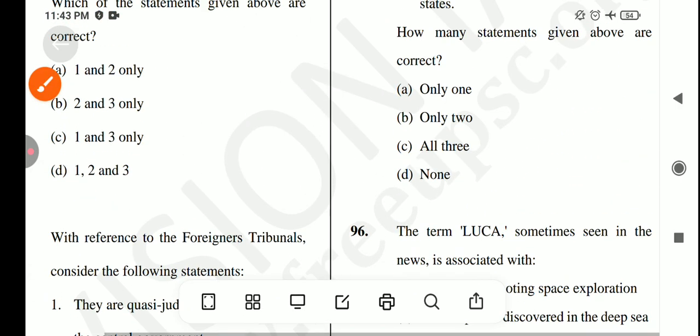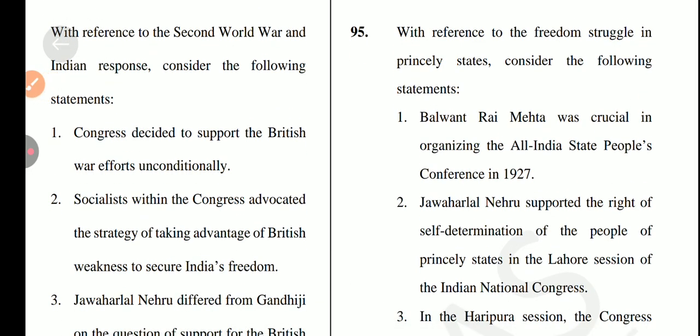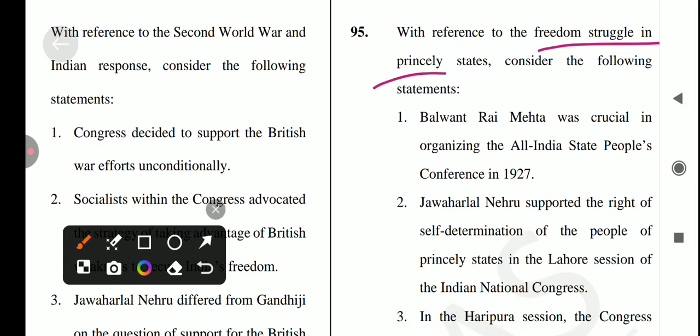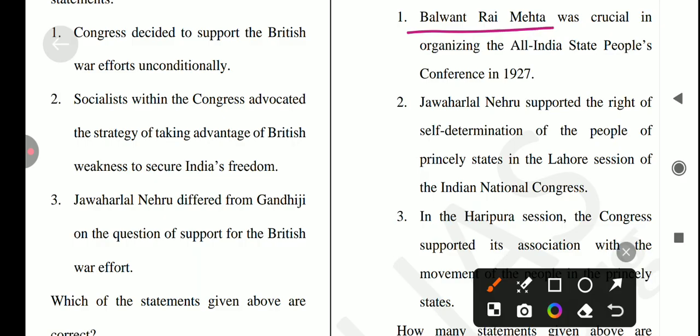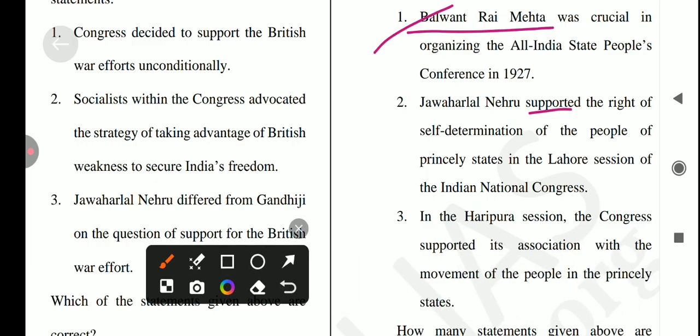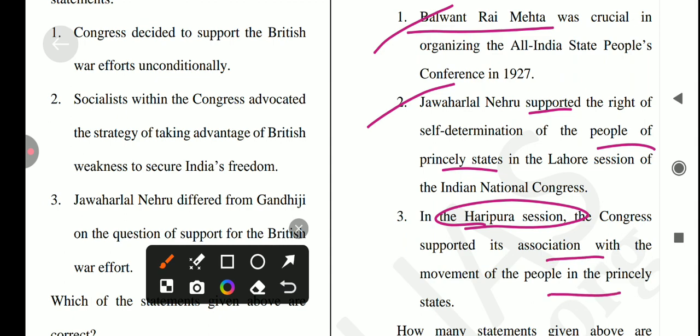Only one is correct. Let's come to the next question, with reference to the freedom struggle in princely states. Consider the following statements. First, Balwant Rai Mehta was crucial in organizing the All India States People's Conference in 1927. Yes, it's a correct statement. Next, Jawaharlal Nehru supported the right of self-determination of the people of princely states at the Lahore session of the INC. Yes, it's also correct. Next, the Haripura session of the Congress supported its association with the movement of the people in princely states.